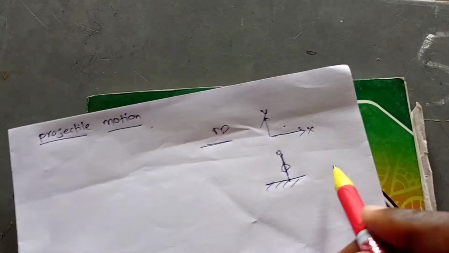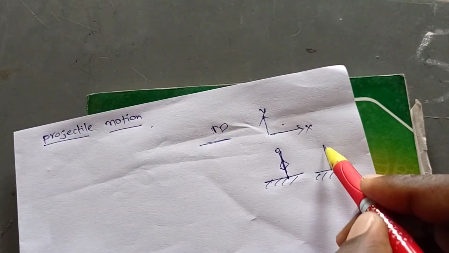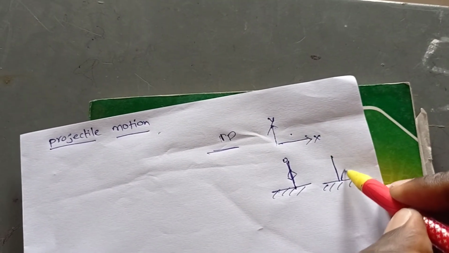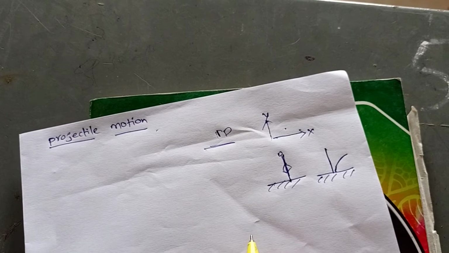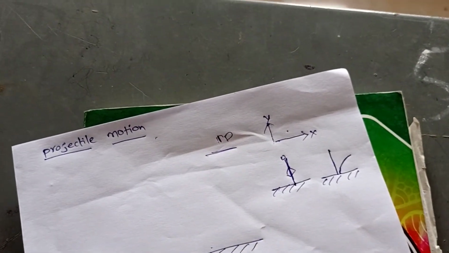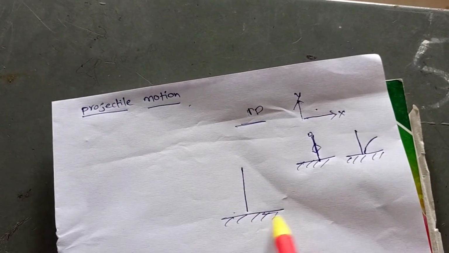In the other case, if you project a body into the air in any direction other than 90 degrees, that type of motion is called projectile motion. This is the ground.